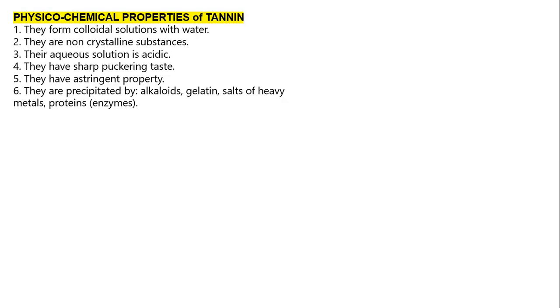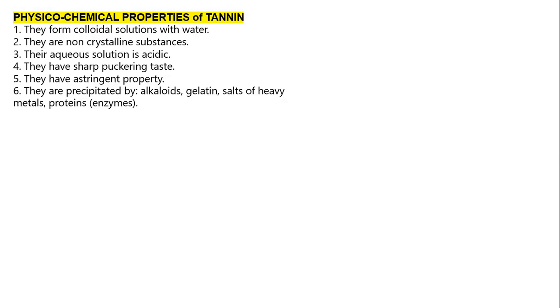Okay, so the aqueous solution: when you taste it, or you prepare an aqueous solution and put litmus paper in it, that gives you a red color. Red color means blue litmus paper changes to red color. These components are acidic in nature. Okay, they have a sharp taste, and then they have astringent property.